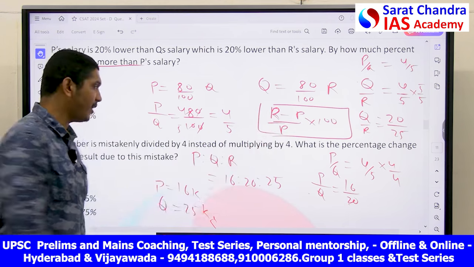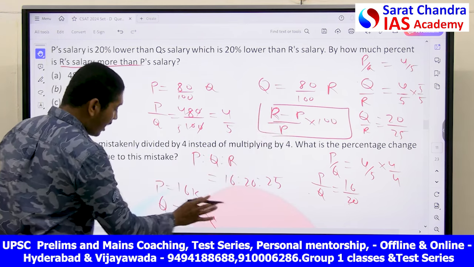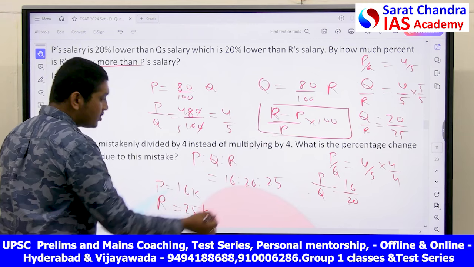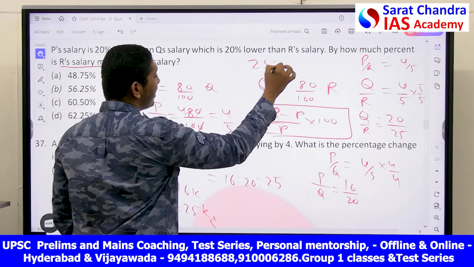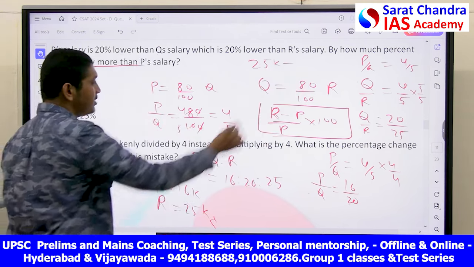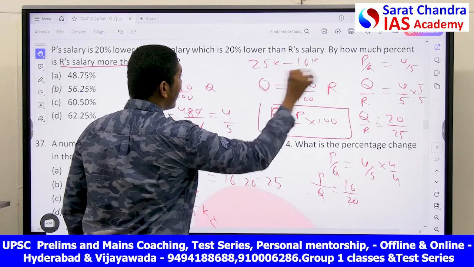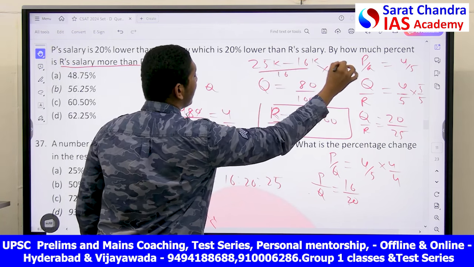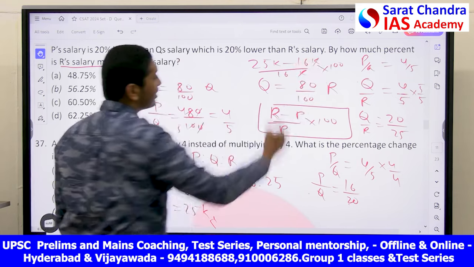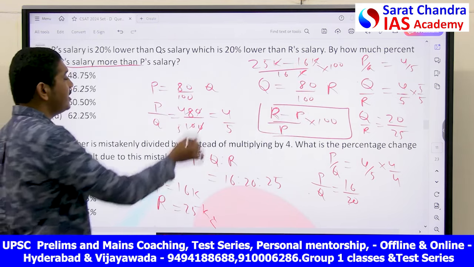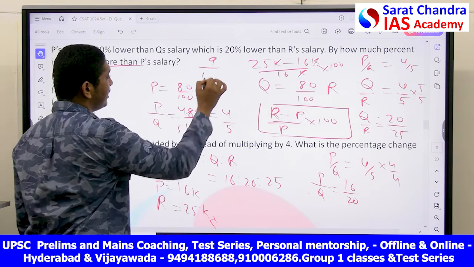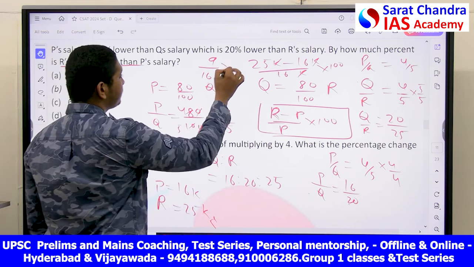This is what they asked you to find, right? R, sorry, this is not Q, this is R. So R is equal to how much? 25K minus P is how much? 16K divided by 16 into 100. K gets cancelled. 25 minus 16 is nothing but 9 by 16 into 100.